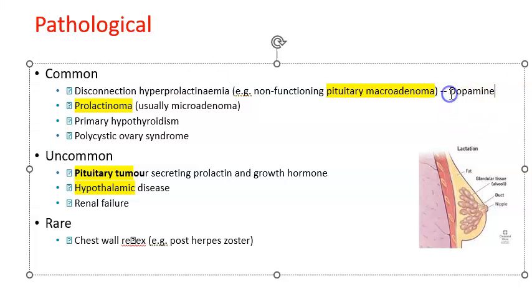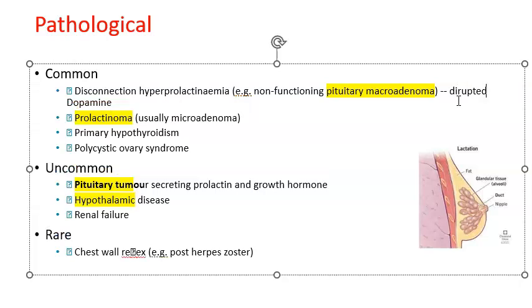Okay. So that is why there is some kind of a disconnection. It is not because of the direct thing that we told you. So disrupted dopamine release. Okay. So that is leading to some kind of a hyperprolactinemia. Okay. Disrupted. Okay. Yes, I forgot. Okay. So you got that right.